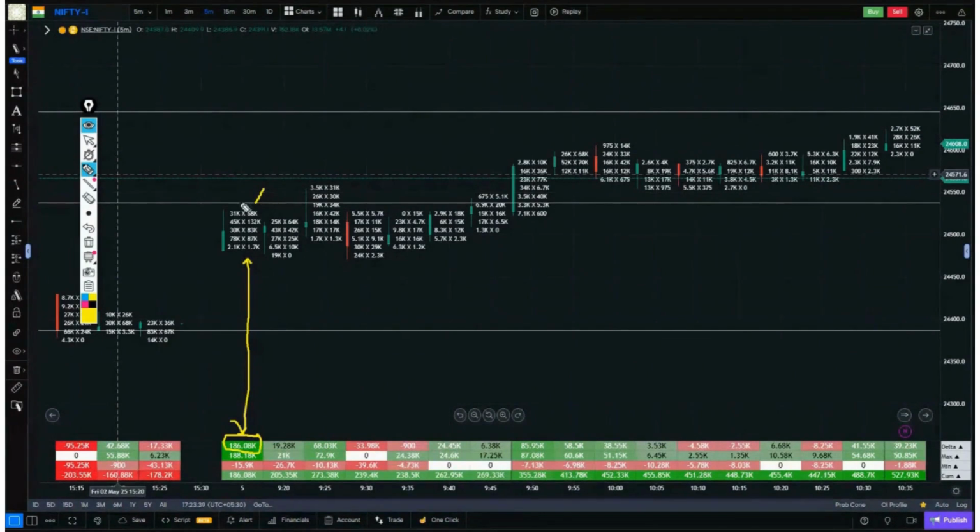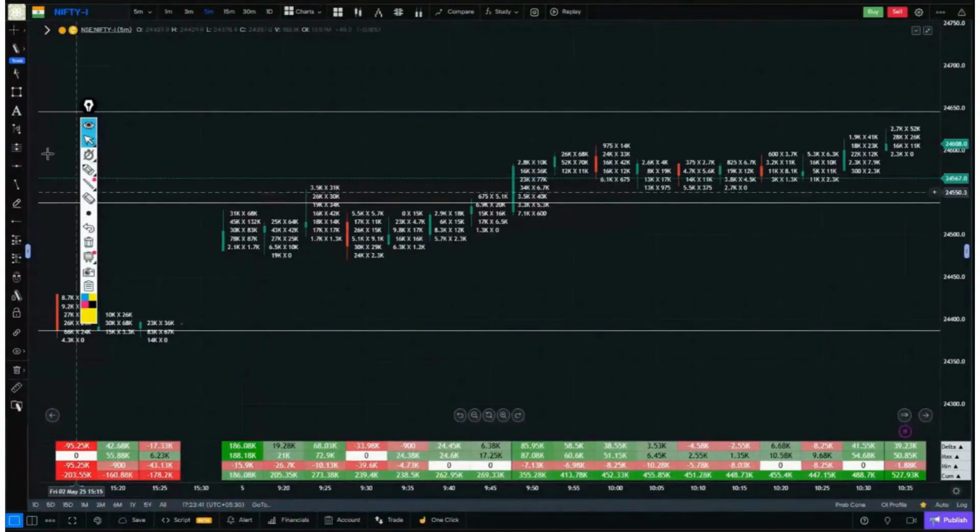So, what will we do? We will go to the buyer side and see the place where the most buying has occurred. Like, look at this. A buy of 132,000. A buy of 83,000, a buy of 87,000, and a buy of 68,000.